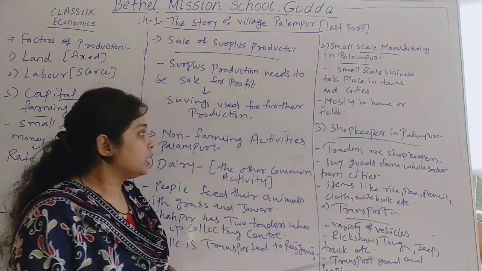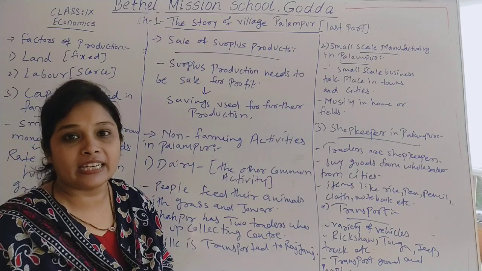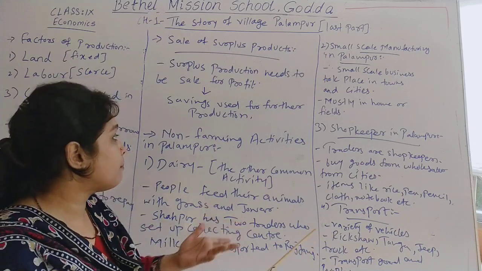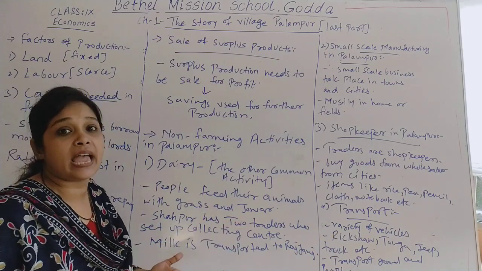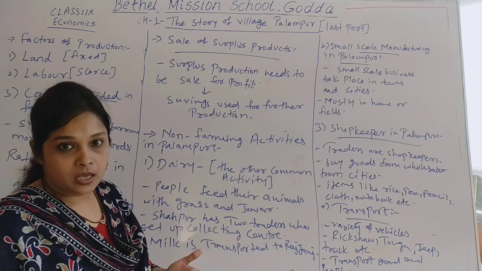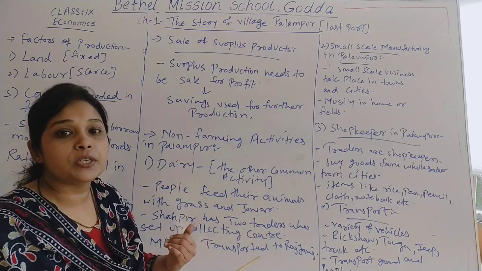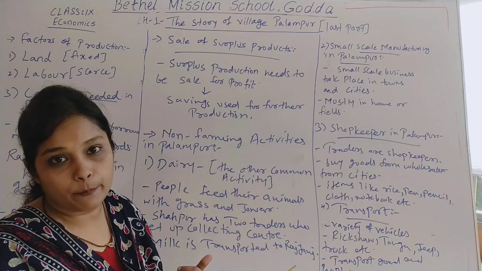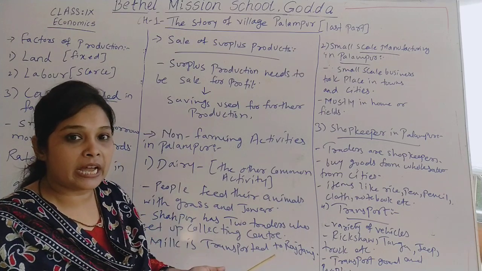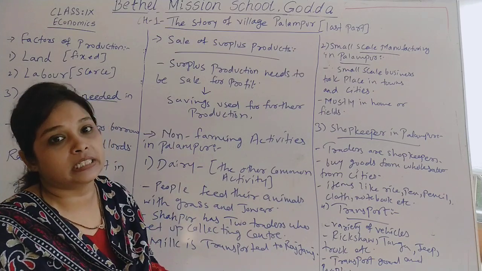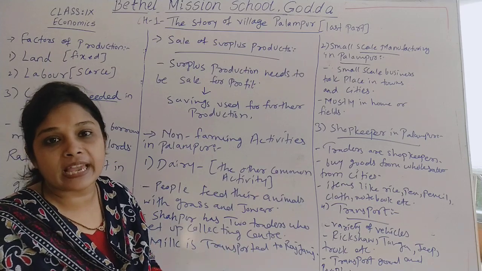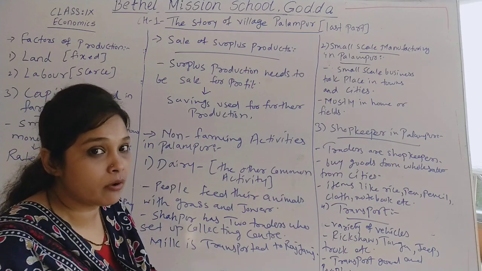So now moving further, we said that farming is the main activity in Palampur. The second main activity is the different non-farming activities in Palampur. Farming is there, with 75% of people in Palampur involved in farming, but the remaining people are involved in different non-farming activities. Now what are those non-farming activities in Palampur? Now we will see that.